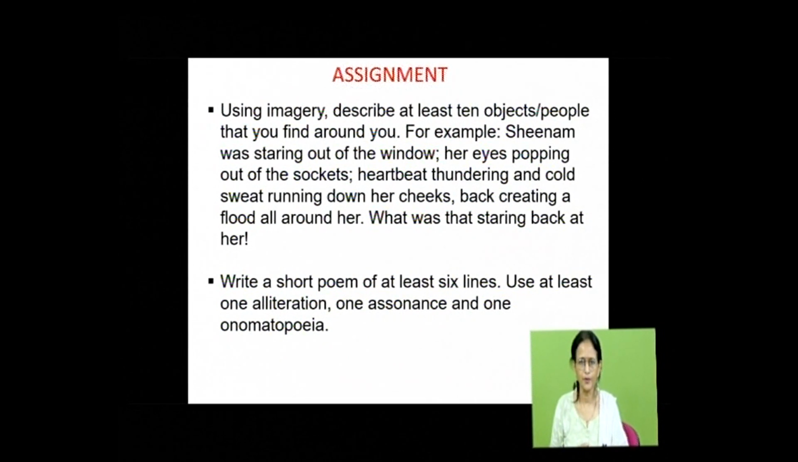So here is an assignment for you. Using imagery, describe at least 10 objects, people that you find around you. For example, Sheenam was staring out of the window, her eyes popping out of the sockets, heartbeat thundering and cold sweat running down her cheeks, back creating a flood all around her. What was that staring back at her? So see, this is an example of imagery. All the senses are involved. Write a short poem of at least six lines. Use at least one alliteration, one assonance and one onomatopoeia.